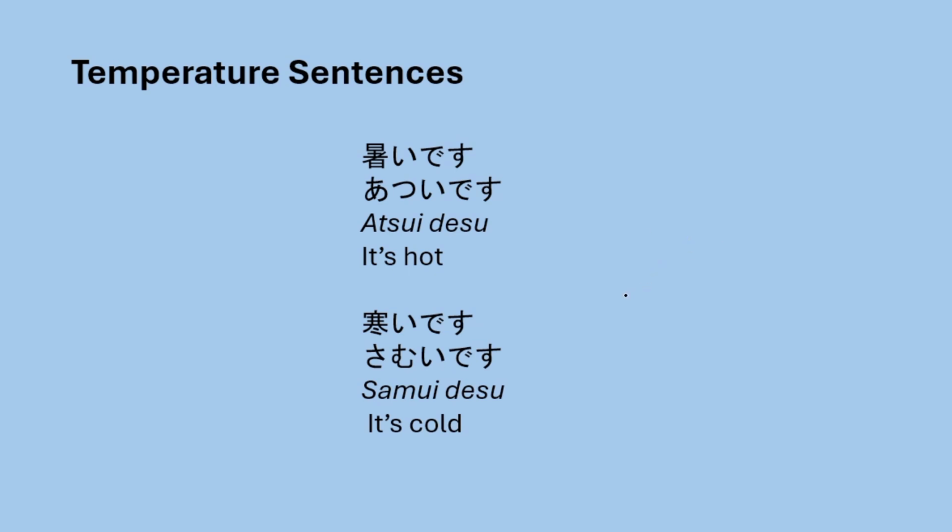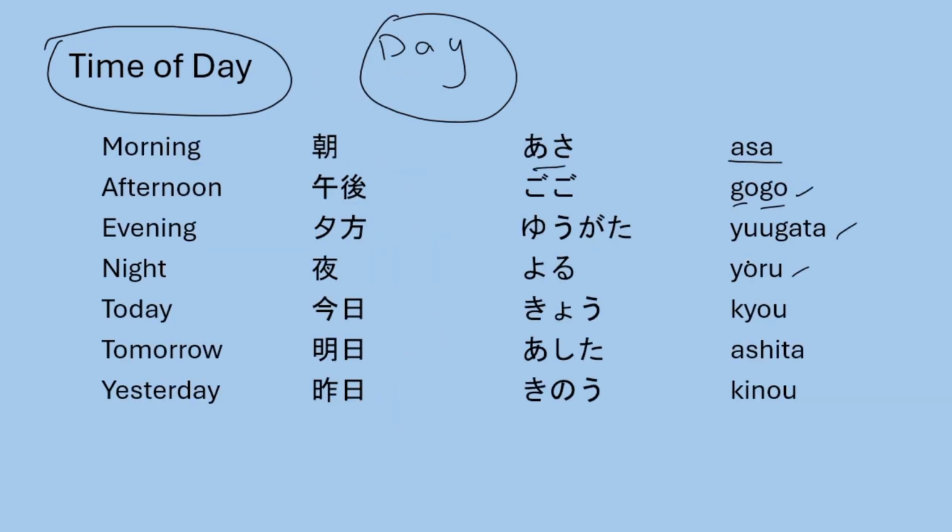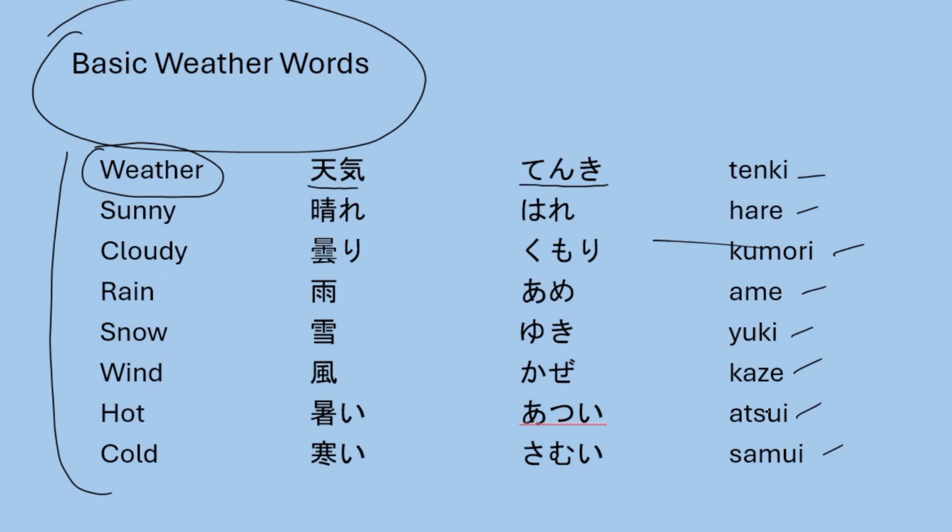Now these are some sentences related to temperature. It's hot, it's cold, samui, atsui. I already told you some words related to weather, like hot is atsui, snow is yuki, samui is cold.